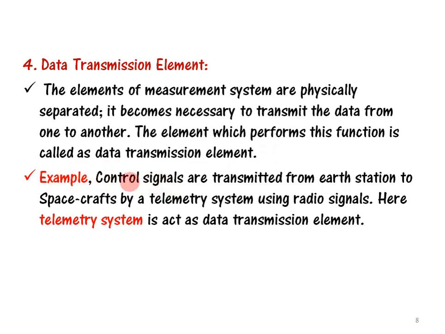So whenever we are transferring control signals from earth station to spacecrafts by a telemetry system using radio signals, here the telemetry system acts as a data transmission element. A telemetry system is a wireless data transmission system. This system helps us transmit the signals from earth station to spacecrafts. So in this example, the telemetry system acts as a transmission element.